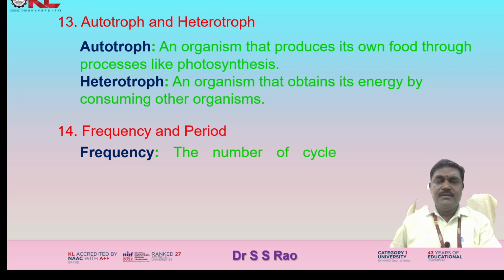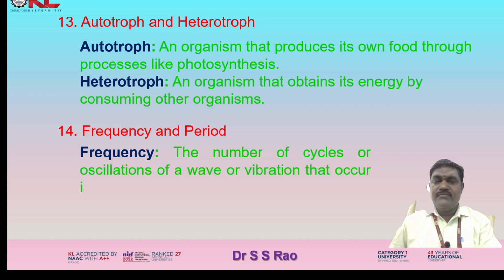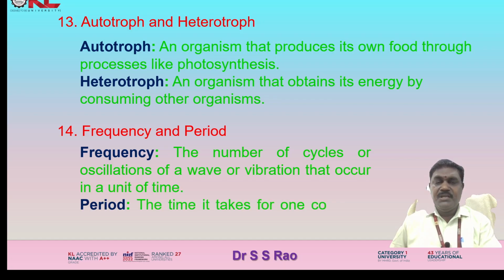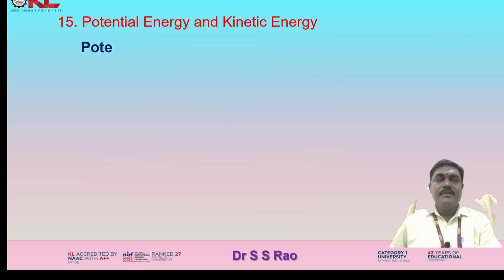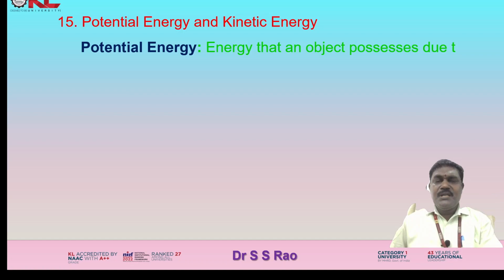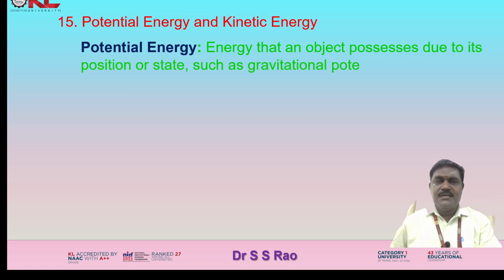Frequency and period. Frequency, the number of cycles or oscillations of a wave or vibration that occur in a unit of time. Period, the time it takes for one complete cycle of a wave or vibration to occur. Potential energy and kinetic energy. Potential energy, energy that an object possesses due to its position or state, such as gravitational potential energy.